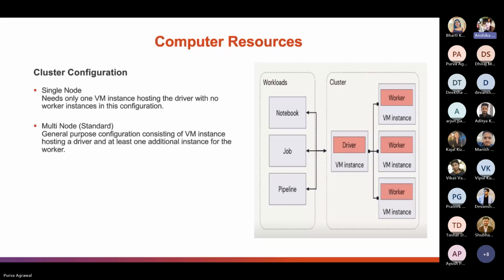There are no worker nodes. It is low cost and is useful for single node machine learning workloads as well as lightweight exploratory analysis. A standard cluster is a general purpose configuration consisting of a virtual machine instance hosting the driver, and at least one worker node should be present for a cluster to become a standard cluster.